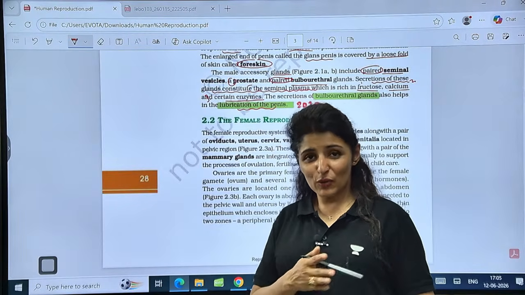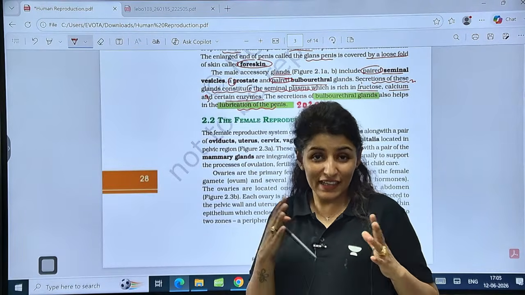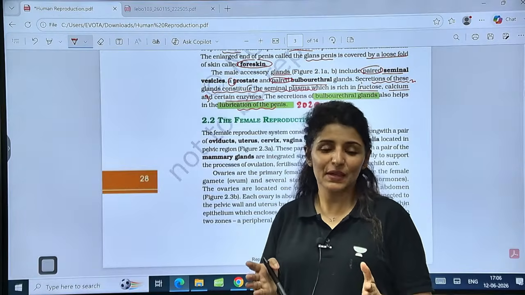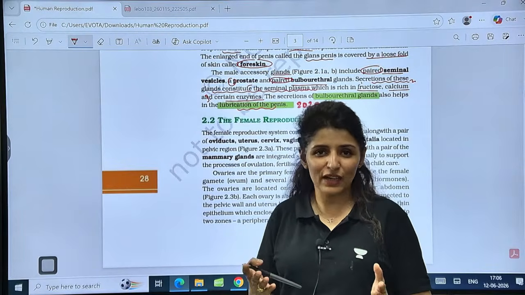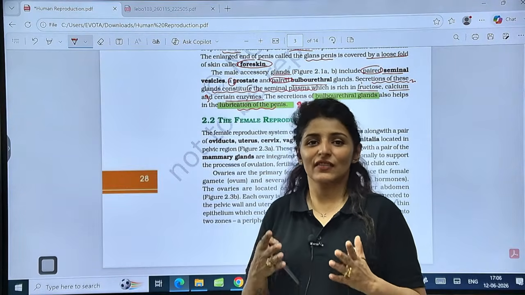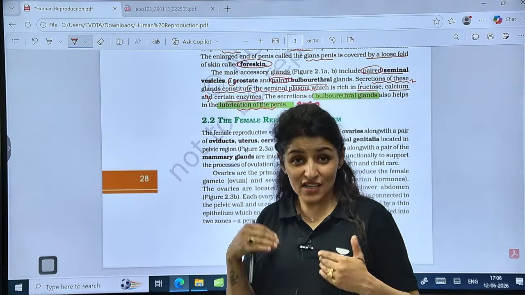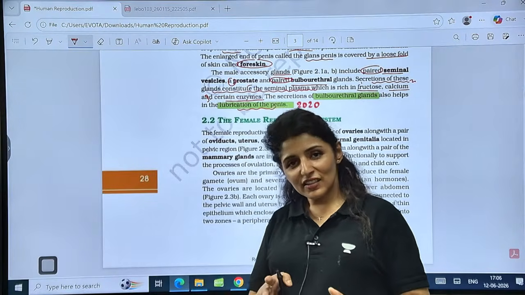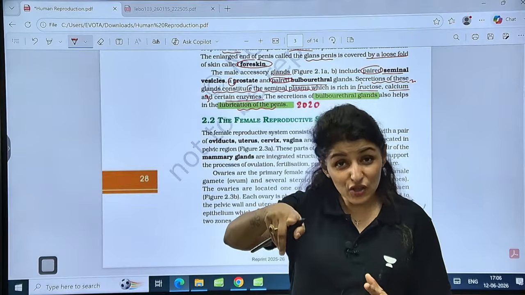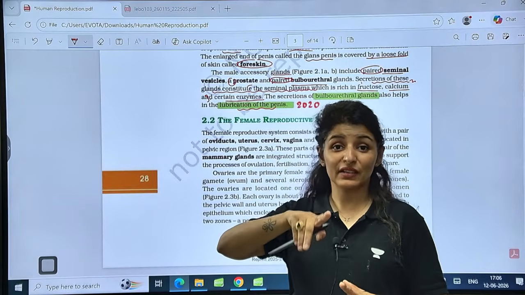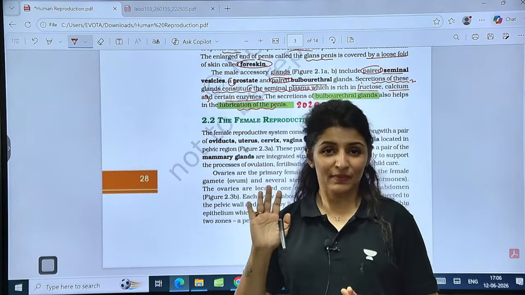Okay, so stop looking at the negative side. Let's be positive now. NTA is trying to gain trust. Let's give it another chance because we don't have any other alternative. It is our career also. So give it another chance, be positive, revise your NEET 2026 paper. Things may be repeated. Clear?